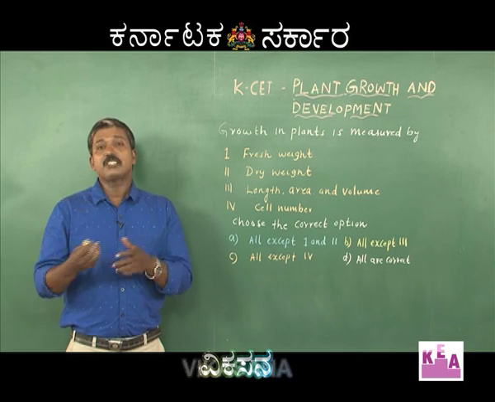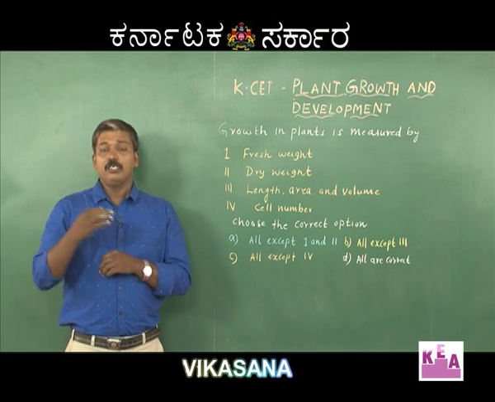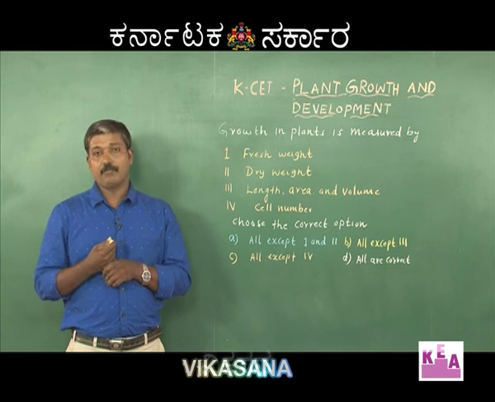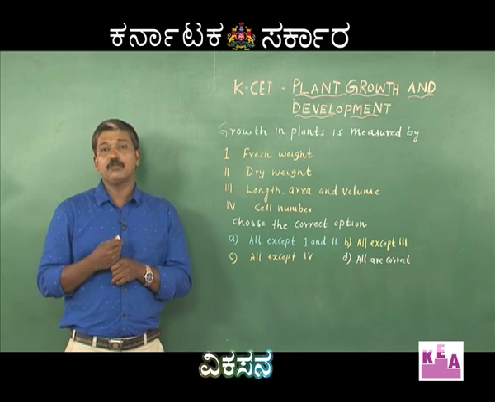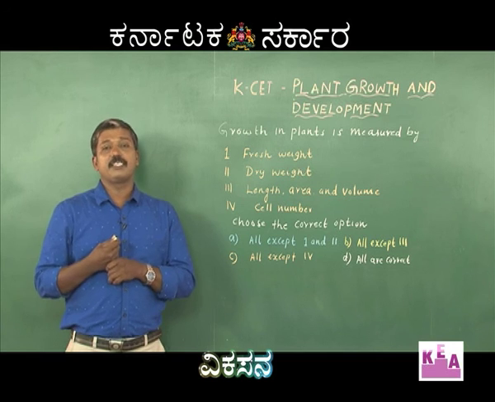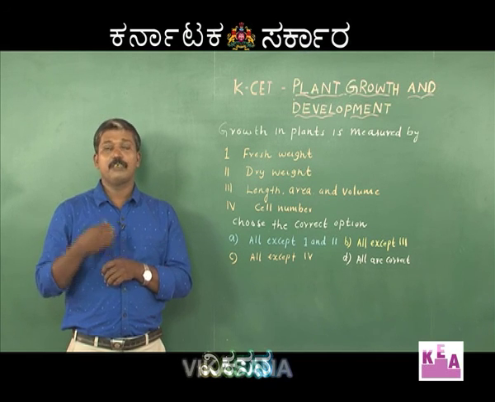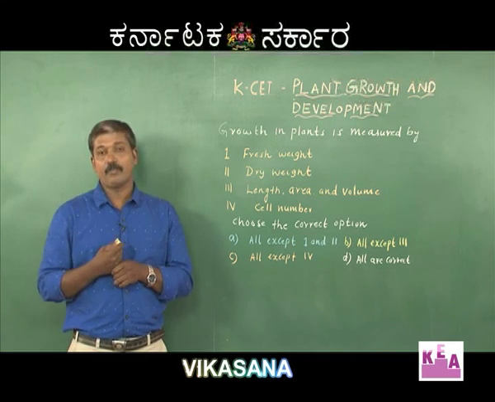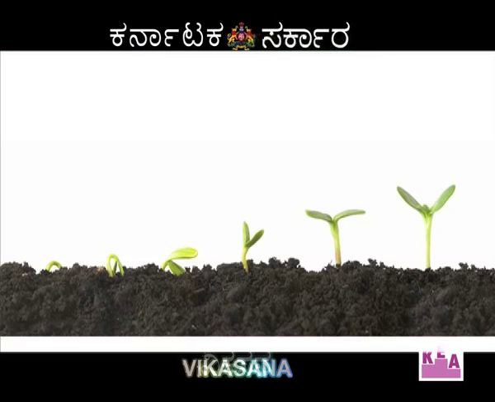So what is growth? Even we have studied about this growth in the first chapter related to the fundamental properties of living organisms. We discussed growth and reproduction is also one of the fundamental properties. So what is growth? Growth is defined as an irreversible increase in the size, volume, biomass, fresh weight, etc. So how does this growth occur in plants?